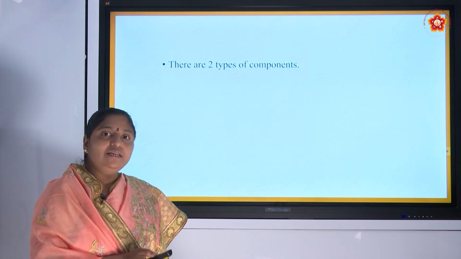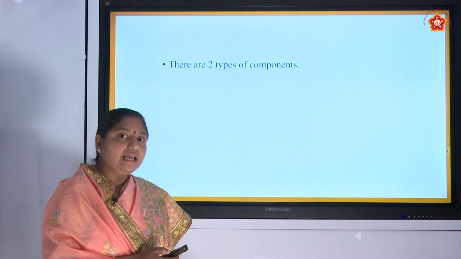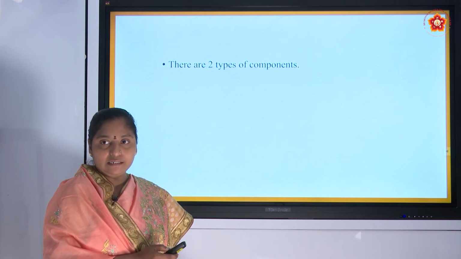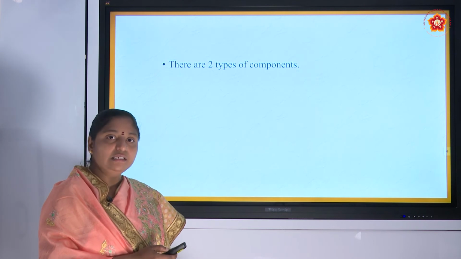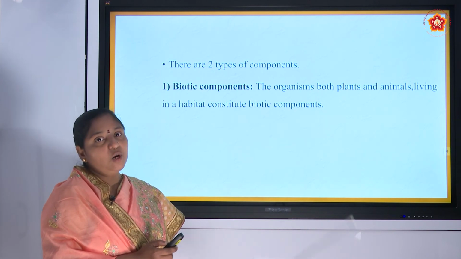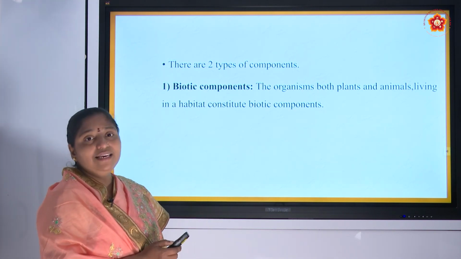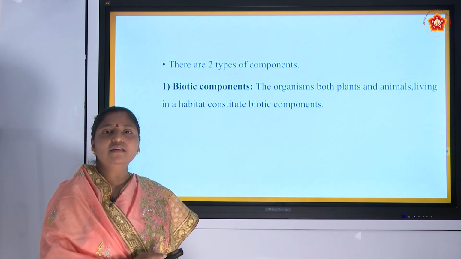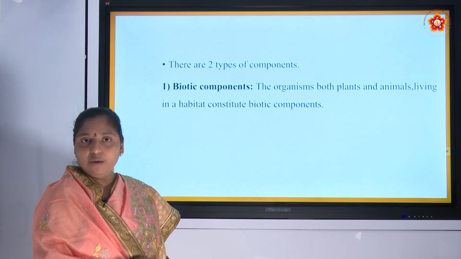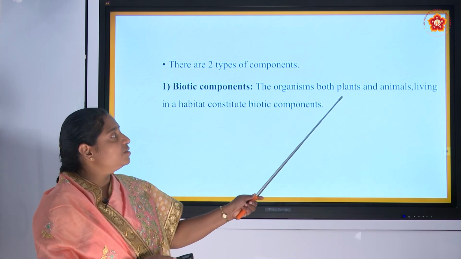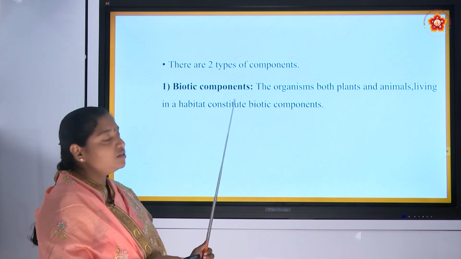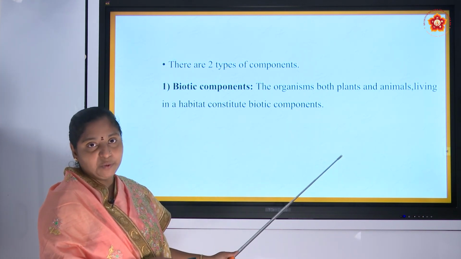And there are two components in a habitat. Whatever habitat you take, there will be two components. What are those two components? Now we will see. One is biotic components. Biotic, the name itself indicates, bio means living. Living components constitute biotic components, and the organisms, both plants and animals living in a habitat, constitute biotic components.